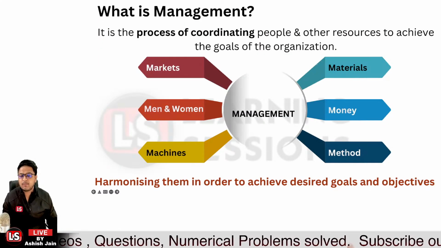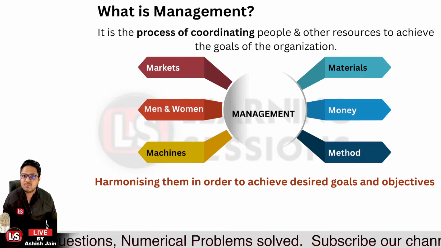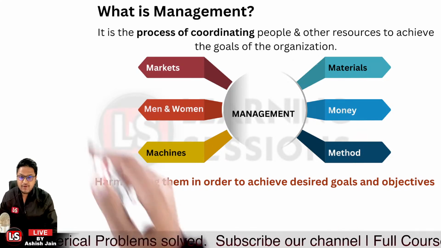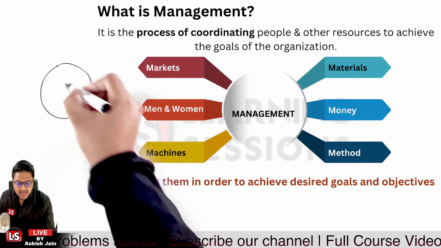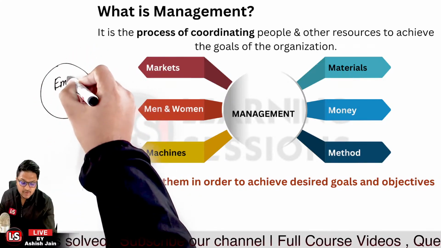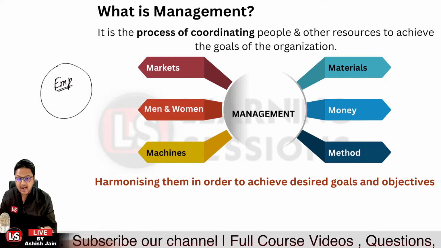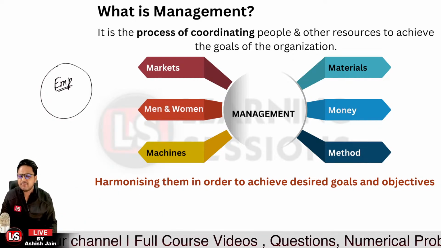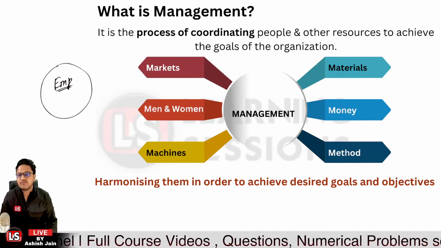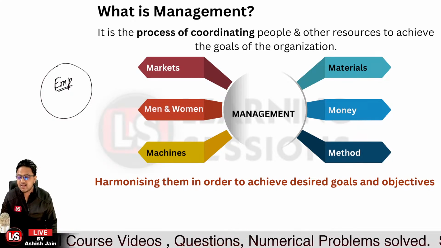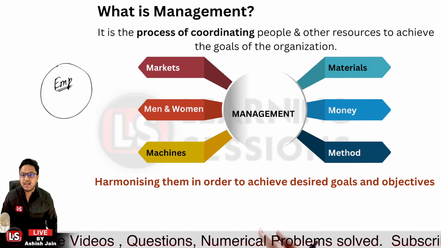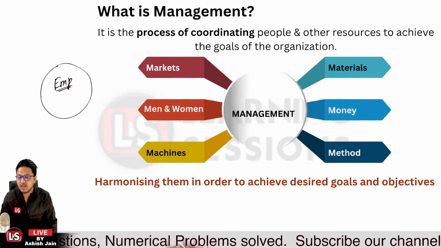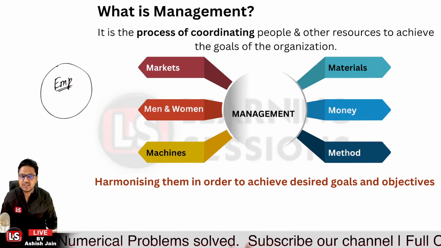So first of all, what is management? It is the process of coordinating. When we talk about an organization, we have the employees, the workforce, the human resources, and also other resources. Let's say you are working in a bank. In a bank, we have the human resources, and other than that we have different resources, like raw materials, stationery, networks, computers, each and everything.